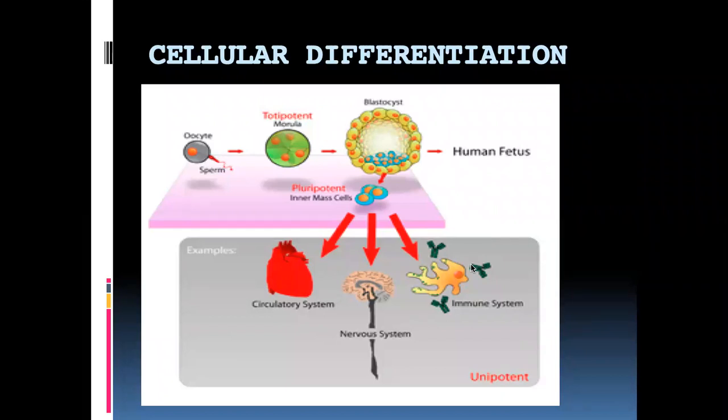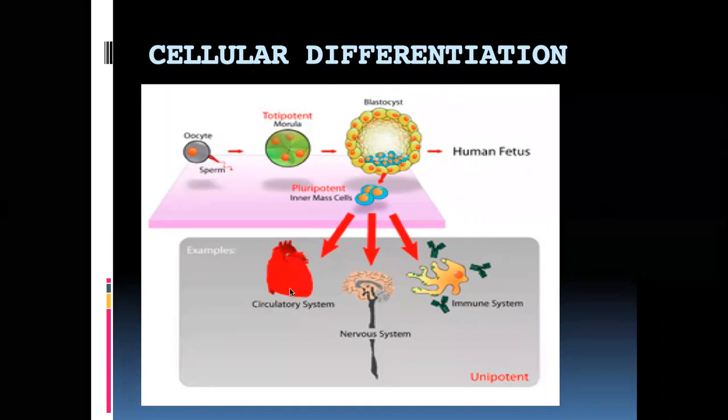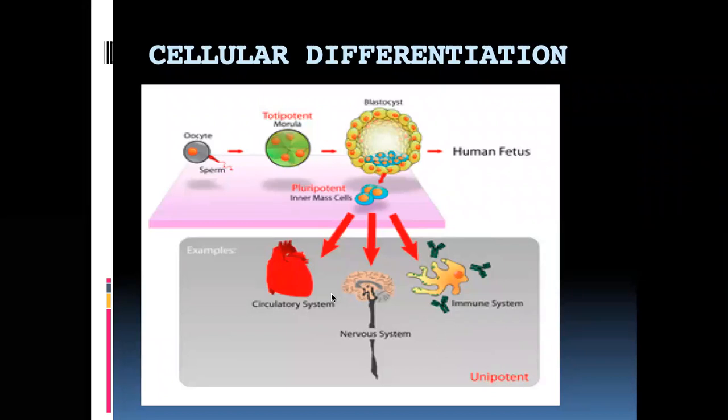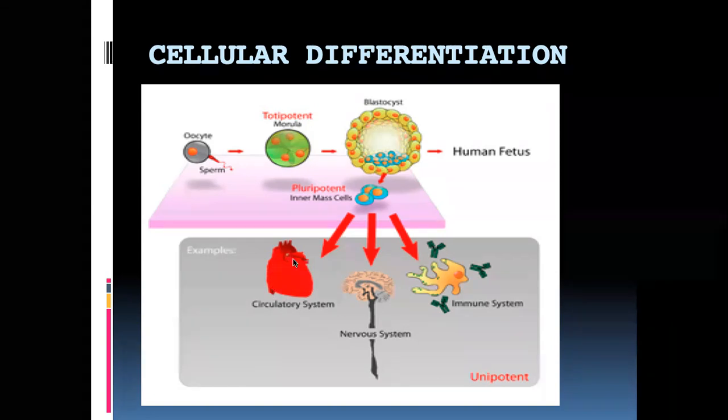Now once these cells enter a particular region, they become multipotent cells. Multipotent means they can give rise to the muscle cells which form the circulatory system. They can give rise to epithelial tissue of the circulatory system. They can give rise to connective tissue of the circulatory system, like that. So these cells are called multipotent stem cells.